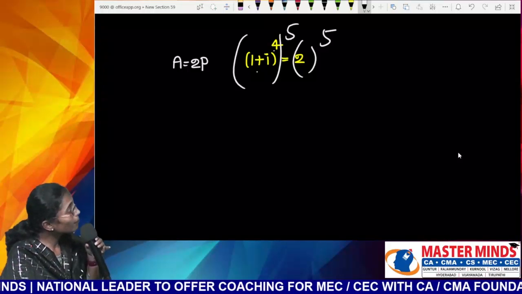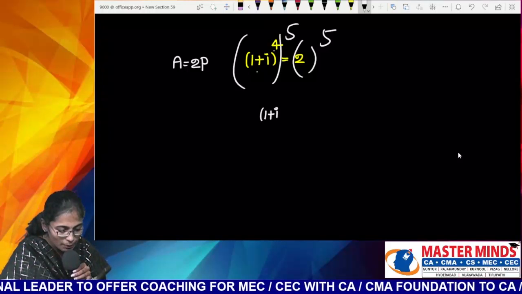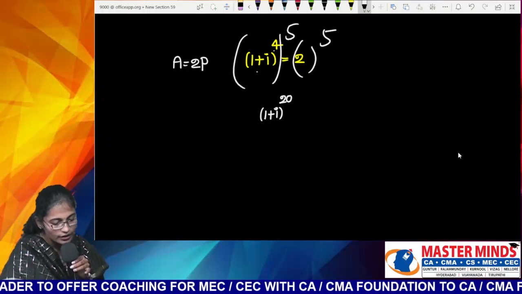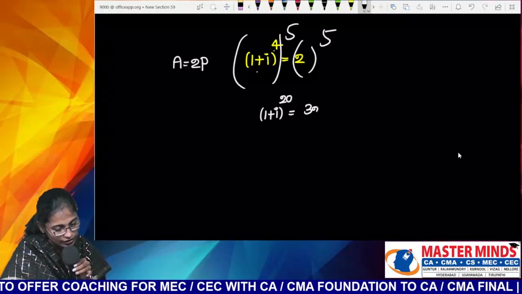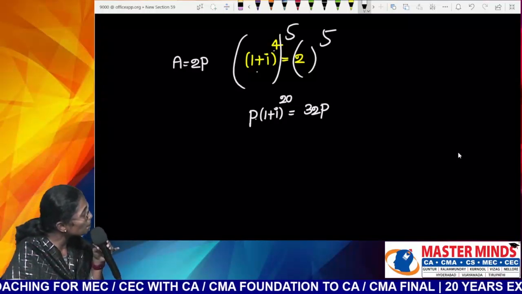A power m whole power n means how much? 1 plus I whole power equals to. Let me multiply it with P on both sides. Can you please read it out? P into.